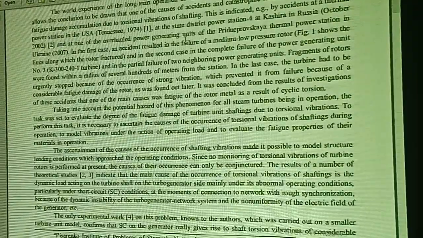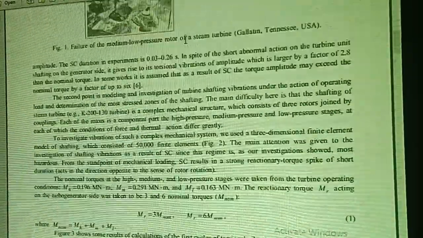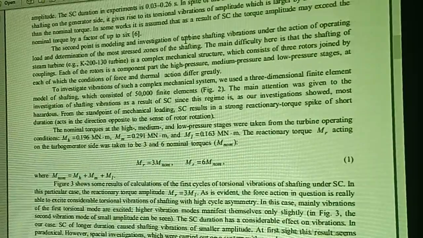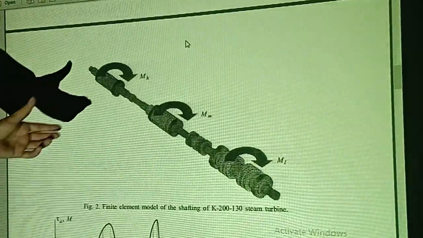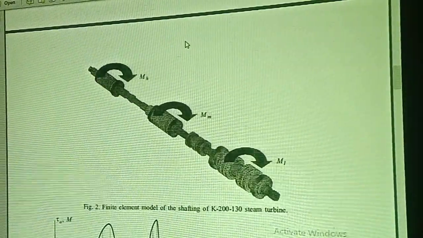Please go down to the conclusion, slowly go down. So again you can see these are the torsional movements. Go down.